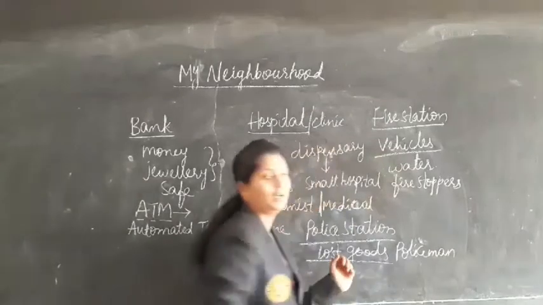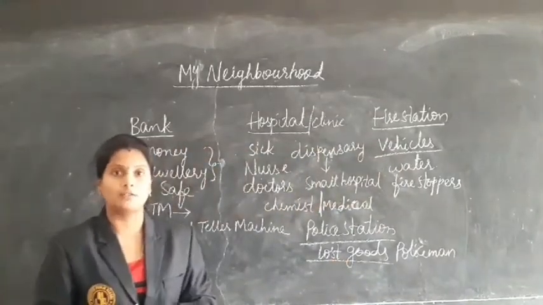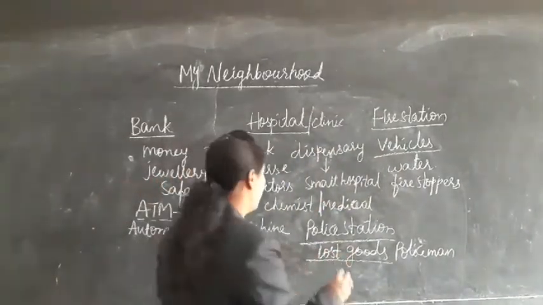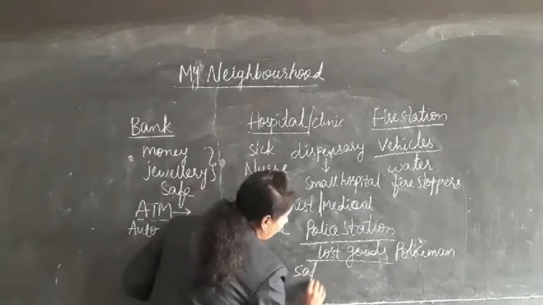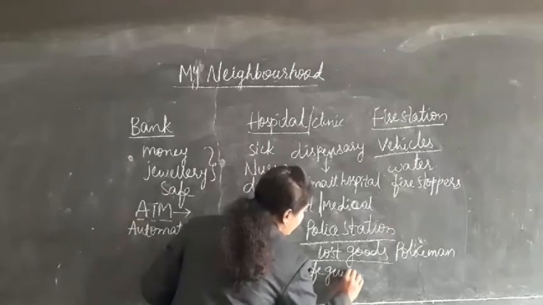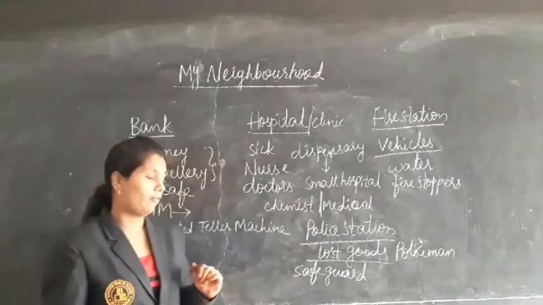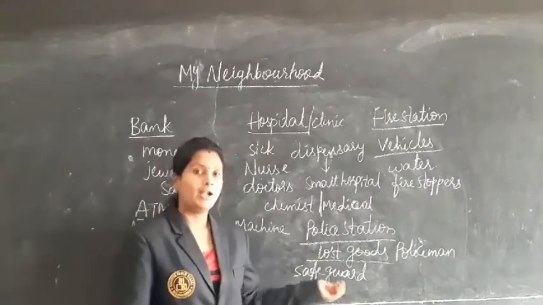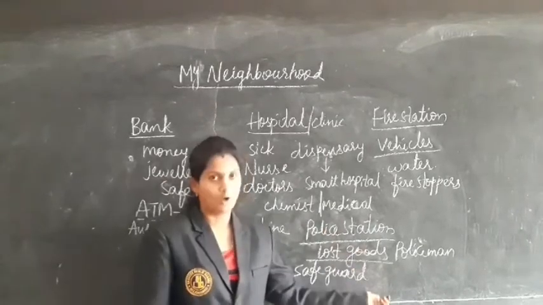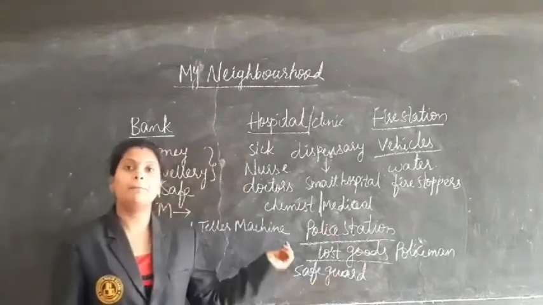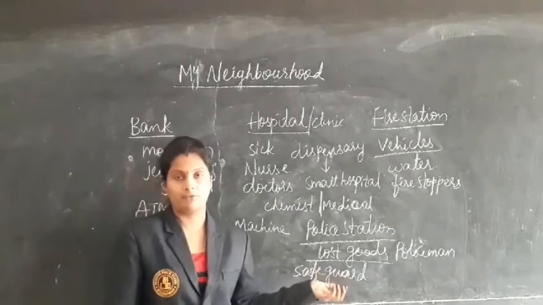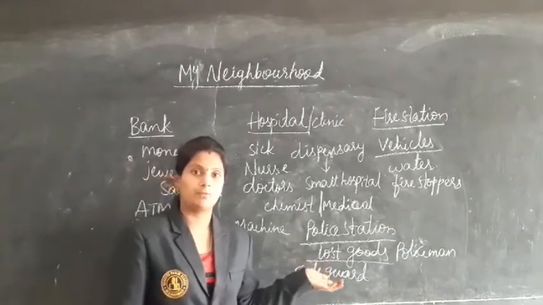The persons who are living in the police station are called policemen, and they will be like safeguards of our area. Who are the safeguards of our area? Policemen. They will be giving us the lost goods, and they will be protecting us from the thief.